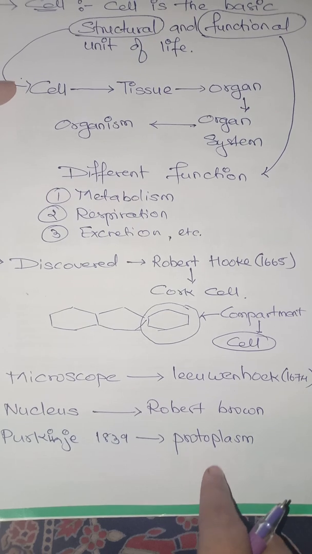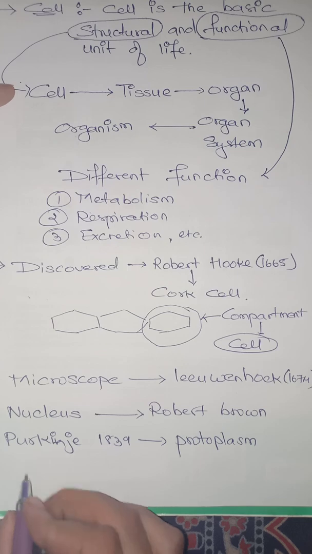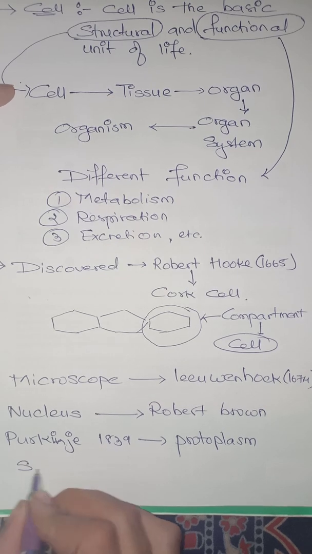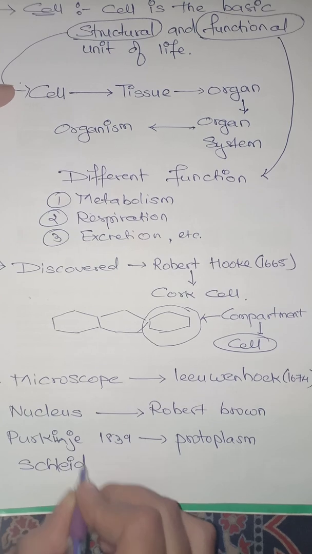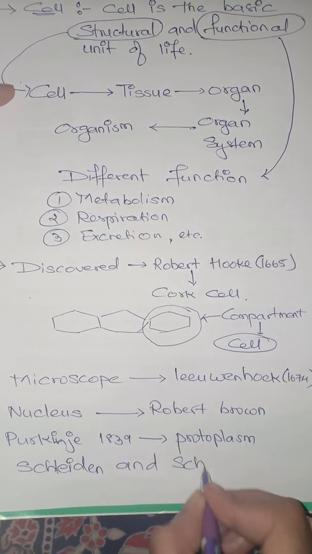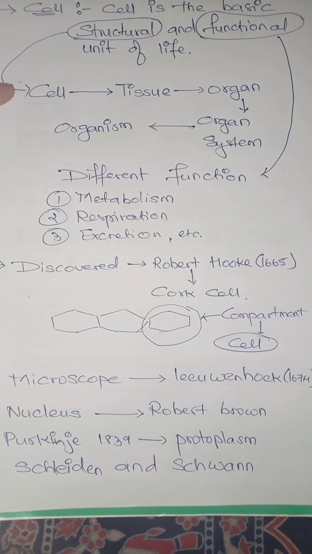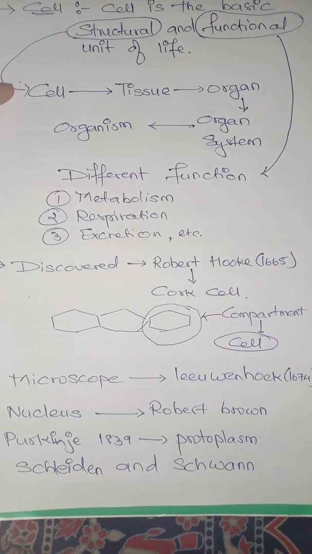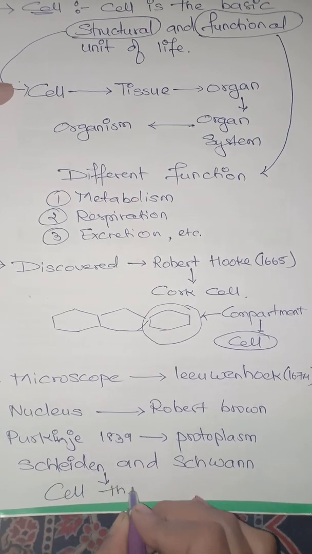Later on other scientists like Schleiden and Schwann, the two scientists, worked together to give something called the cell theory.